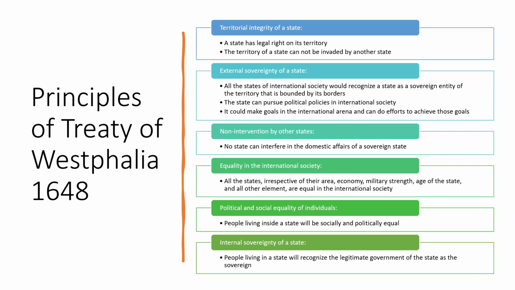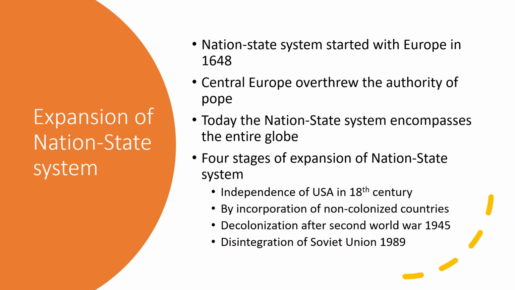This is the last principle of the Treaty of Westphalia, and I hope that all these principles are clear now. Students, today these principles form the foundation of the United Nations Charter. The United Nations Charter was written on these principles, and the base of the charter is actually these principles of the Treaty of Westphalia. So students, alhamdulillah, we are done with the origin of the nation-state system and the principles of the Treaty of Westphalia in detail. We have studied these things in detail.